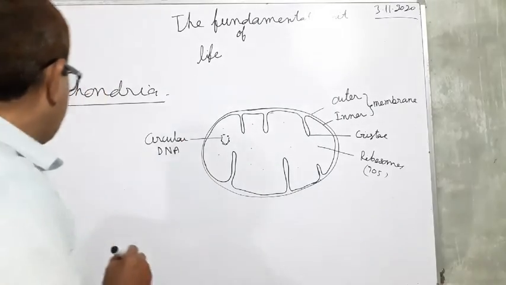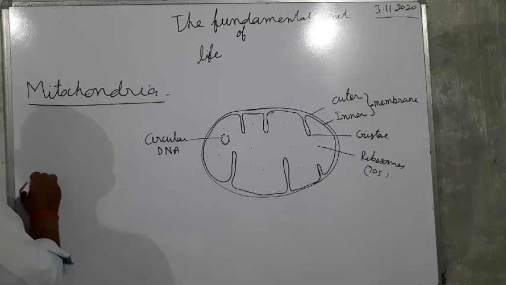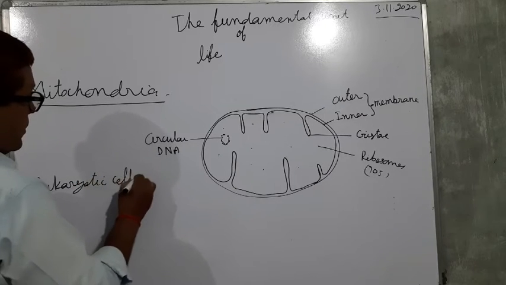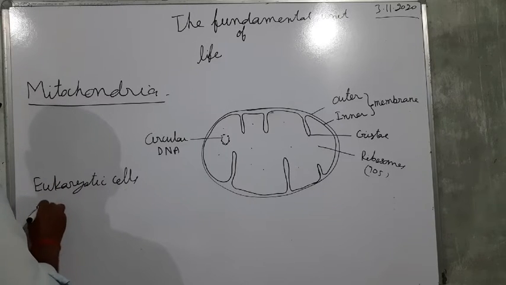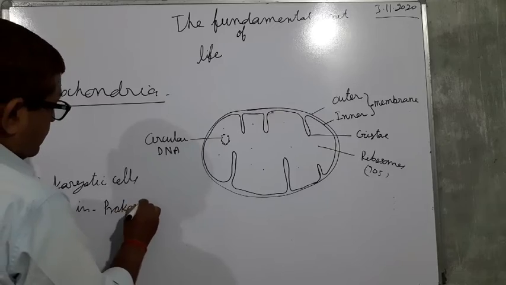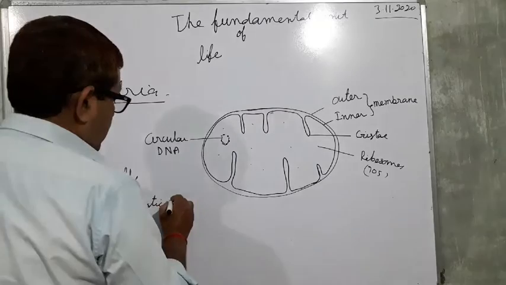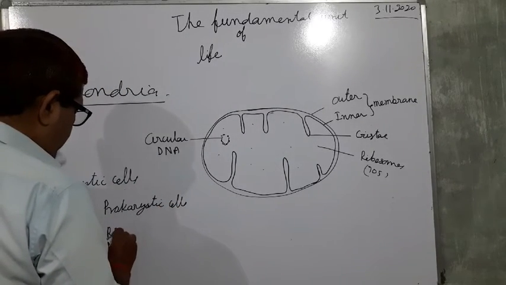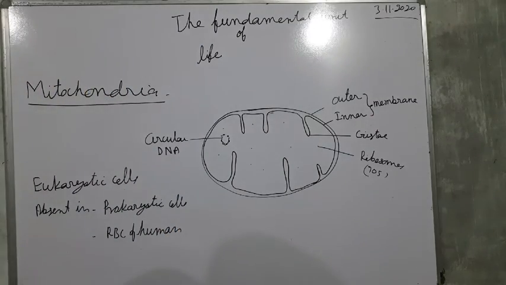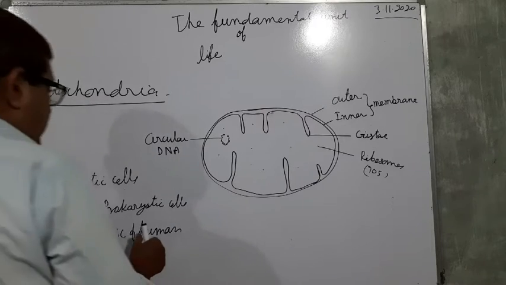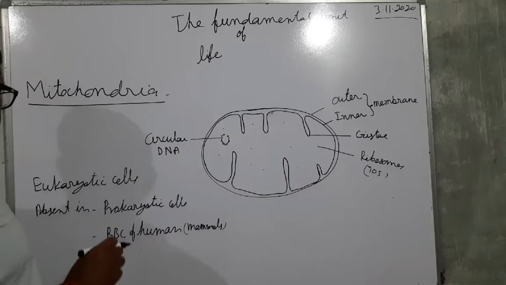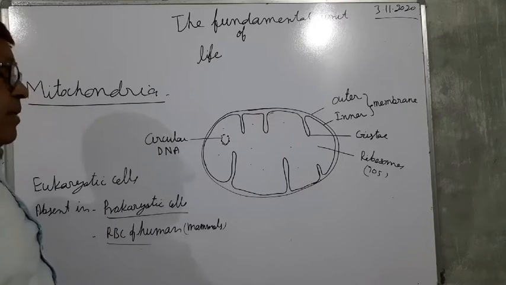It is found only in eukaryotic cells. It is absent in prokaryotic cells, and also in the RBCs of human beings and other mammals.